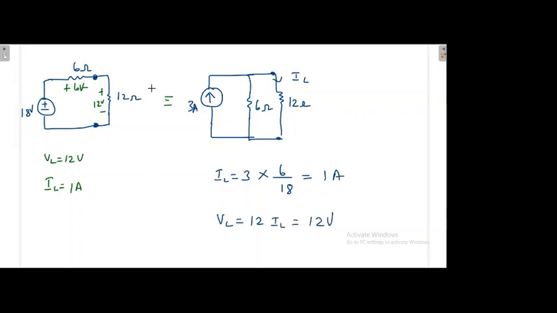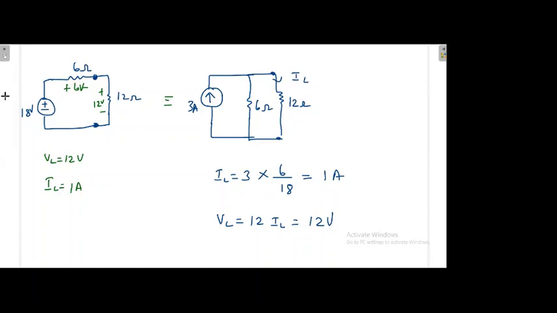So with respect to load or with respect to network, even if I change this, instead of voltage source, if I put the corresponding equivalent current source, then also I am getting the same answer. So whenever you have a complicated network, if the need arises, you have to do this modification. Otherwise, the problem will become complex. If you are not applying the source transformation, then the problem will be really complex to solve.